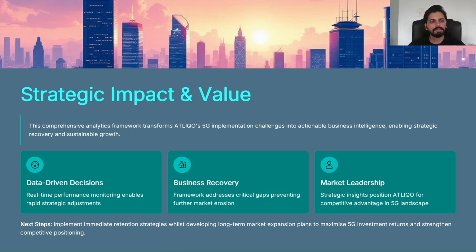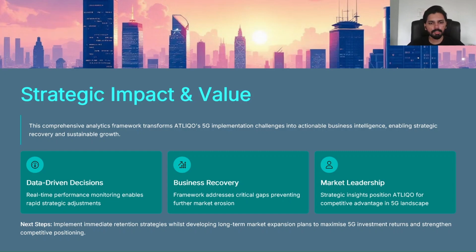And now the strategic impact and value of this analysis for AtliQO. First one is data-driven decisions. Real-time performance monitoring is now enabled, and that can help in rapid strategic adjustments. Second is business recovery. This analysis framework addresses critical gaps, preventing further market erosion. Third one is market leadership. This dashboard provides strategic insights to position AtliQO for competitive advantage in the 5G landscape.